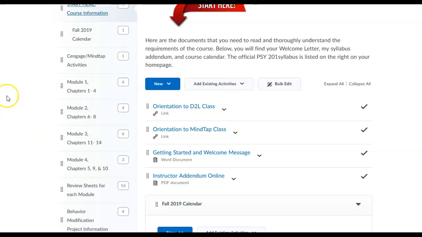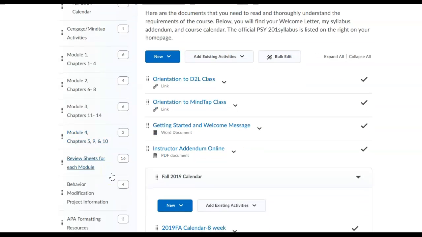So over here in the table of contents, Cengage MindTap activities, this is the area I'll cover in the other orientation, so I'm not going to click on this. But this is what you click on first. You set up an account, and then you'll get to your class every time by just clicking here. There's some information on your modules, what chapters are covered, what you need to do in the 4 different modules. These are the review sheets for each module.